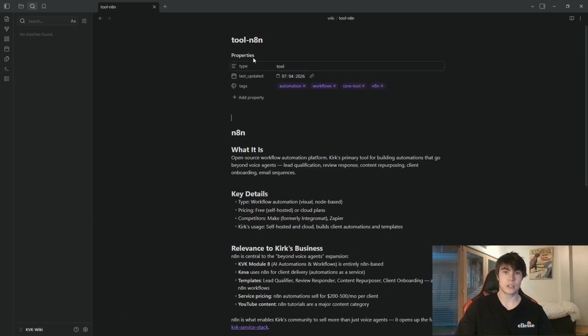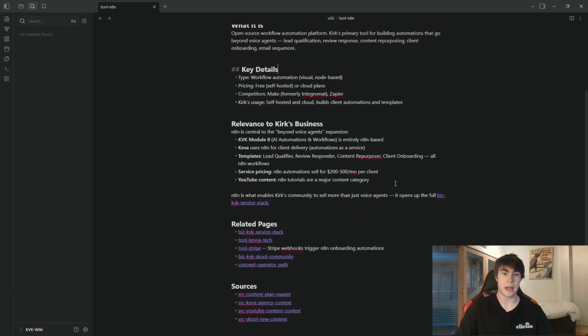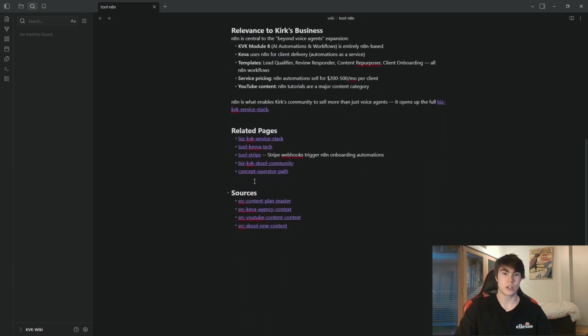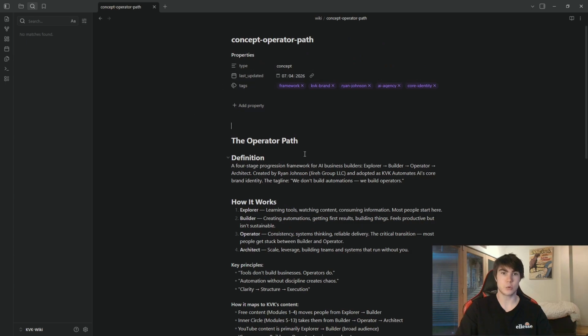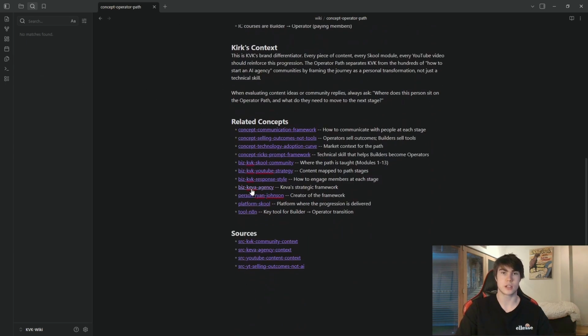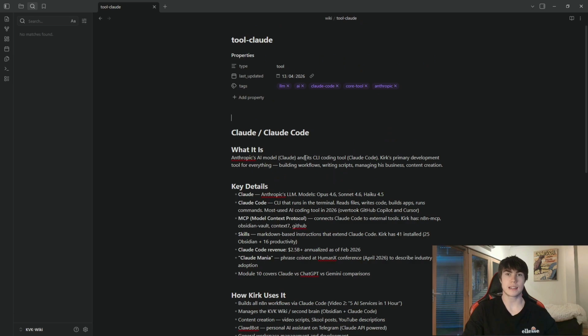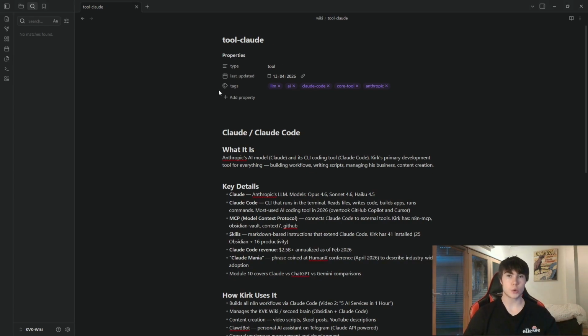If I click on this tool N8N here, I'm on the tool-N8N page right now, and it's got backlinks to related pages. If I click on this right now, this will also have backlinks to related pages. So what this means is everything is connected. And I didn't write any of this. Claude Code wrote all of this. I would feed Claude raw data, meeting notes, video transcripts, articles, whatever it was, and Claude Code would read it all, pull out the important things from it, and then create pages and link everything together. So it's all in one place and updates pages that already exist.